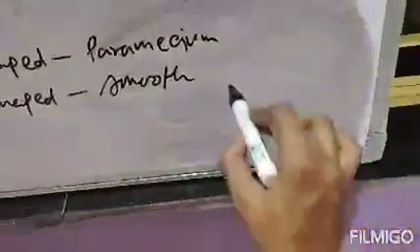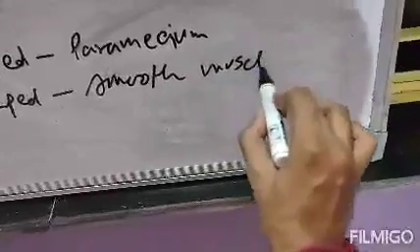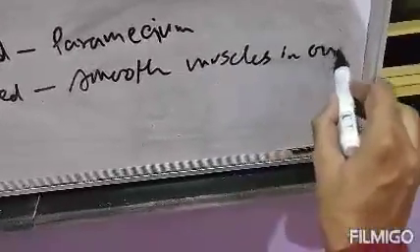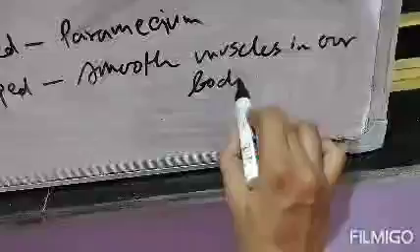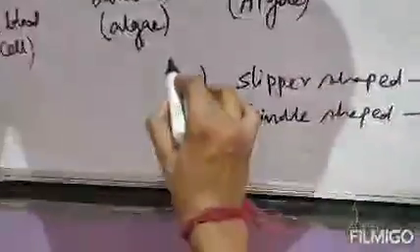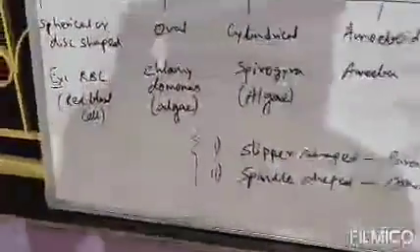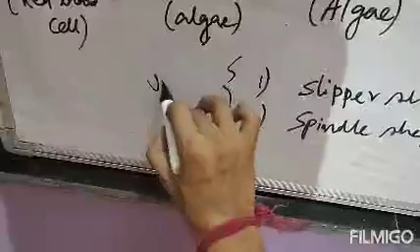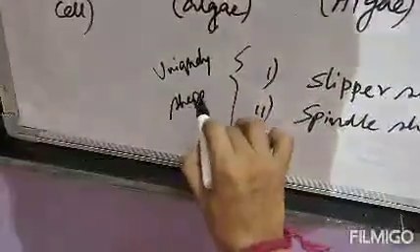smooth muscles in our body. This is a cell and its shape is spindle shape. So in spite of all these five shaped cells, these two are uniquely shaped cells.